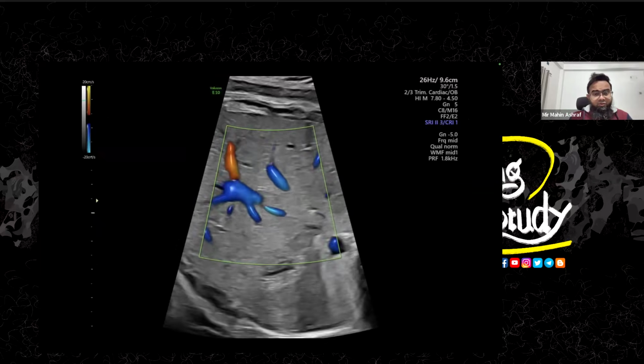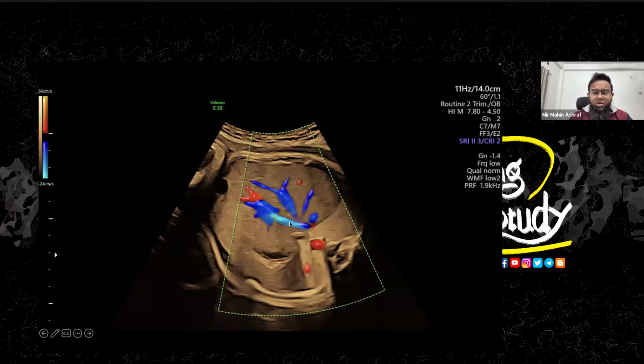Okay, so here's another view where you can see the lightest color, or the aliasing mixed color, within the ductus venosus. These are the umbilical veins. You see, this is the umbilical vein entering into the inferior vena cava at this part. And this is the umbilical vein, and this is the aorta.